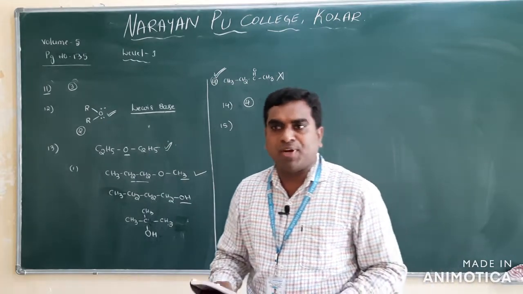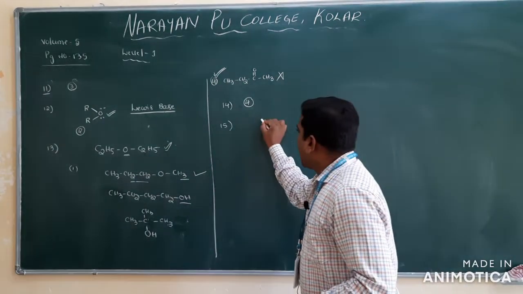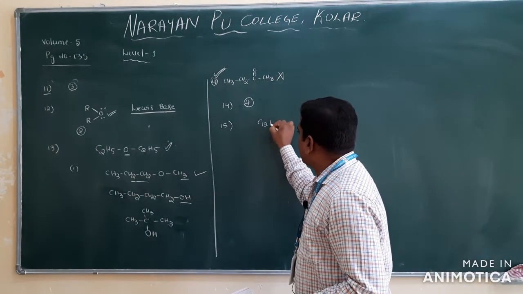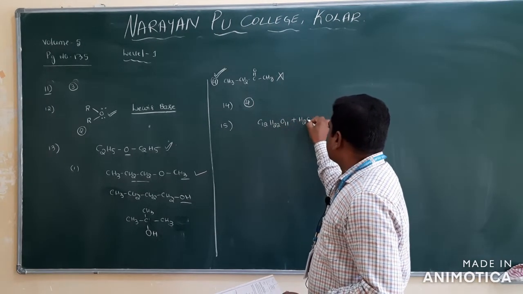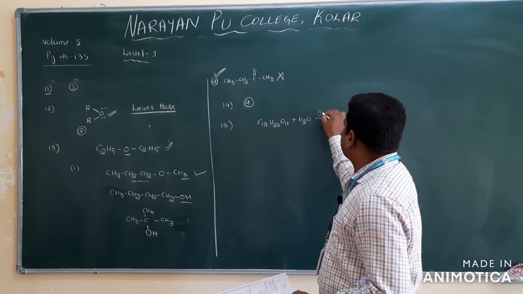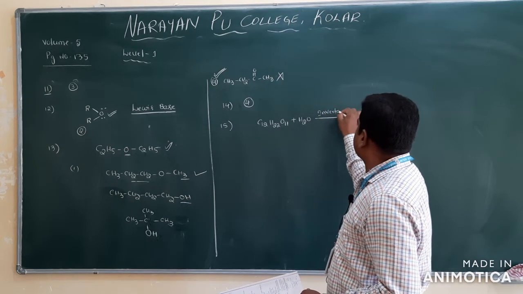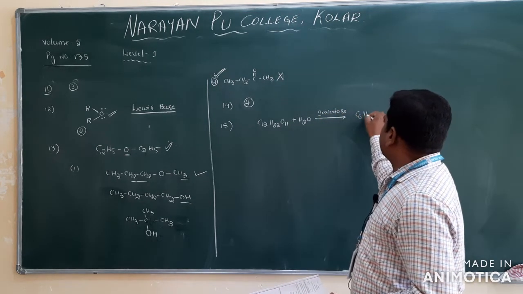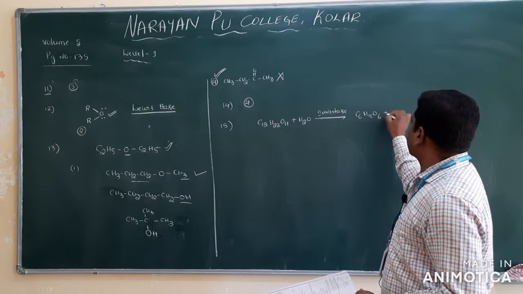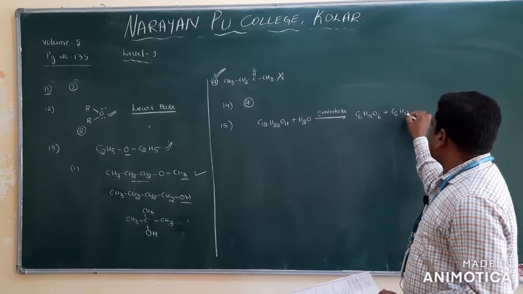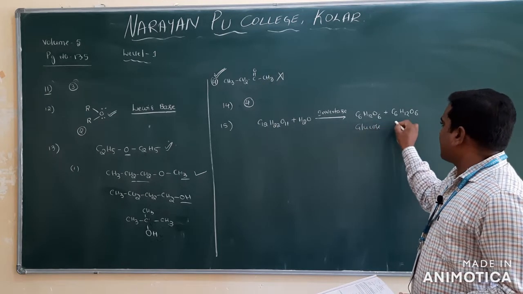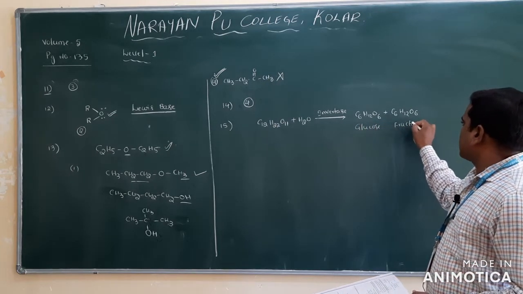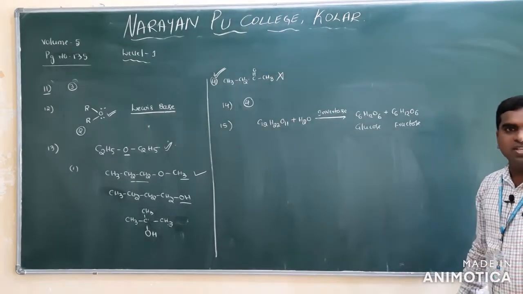During the fermentation process, we have already discussed, you know, sucrose C12H22O11 plus H2O, and we have used invertase. Then what we got here is C6H12O6 and again C6H12O6. One is glucose and another one is fructose.